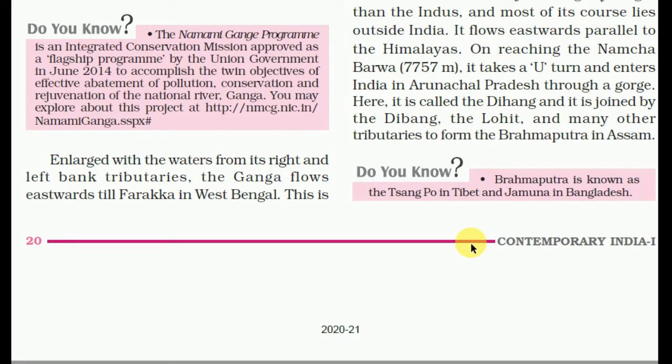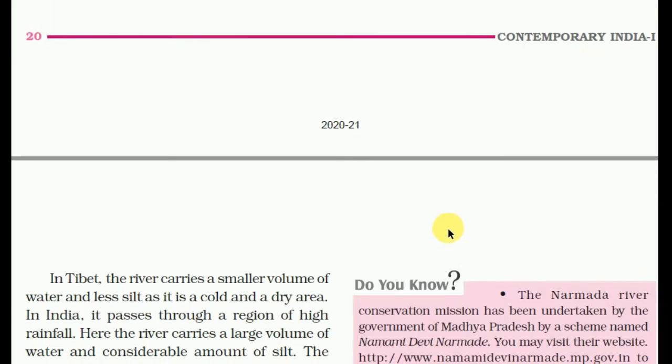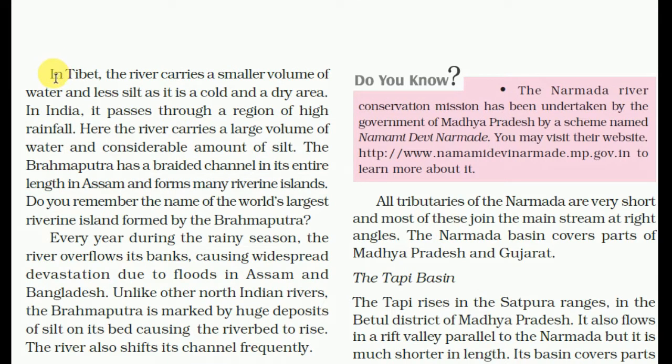Brahmaputra is known as Tsangpo in Tibet and Jamuna in Bangladesh. In Tibet the river carries a smaller volume of water and less silt as it is a cold and dry area. In India it passes through a region of high rainfall. Here the river carries a large volume of water and considerable amount of silt. The Brahmaputra has a braided channel in its entire length in Assam and forms many riverine islands.